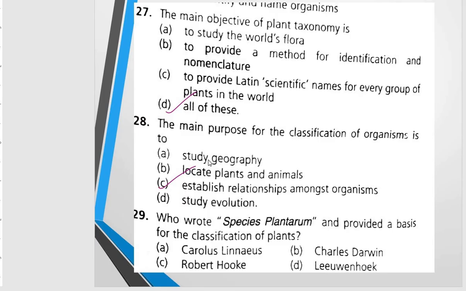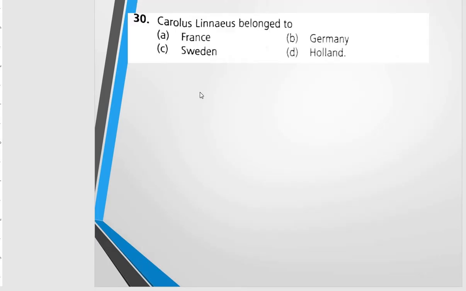Who wrote Species Plantarum and provided a basis for the classification of plants? And the correct option will be Carolus Linnaeus. He provided a basis for the classification of plants. Next question, or the last one, is Carolus Linnaeus belonged to France, Germany, Sweden and Holland. And the correct option will be Sweden. So Carolus Linnaeus belonged to Sweden.